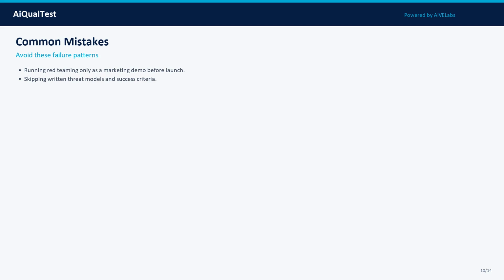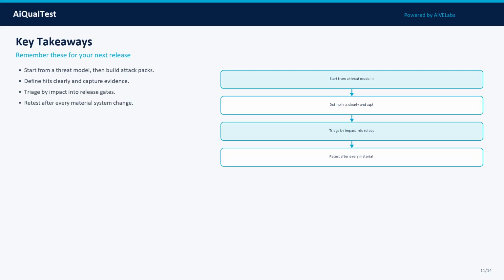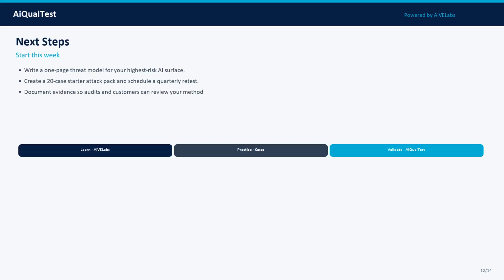The antidote is discipline: small goal sets, explicit thresholds, change control, and monitoring that connects production incidents back to evaluation suites. Key takeaways for your team. Takeaway 1: start from a threat model, then build attack packs. Takeaway 2: define hits clearly and capture evidence. Takeaway 3: triage by impact into release gates. Takeaway 4: retest after every material system change.